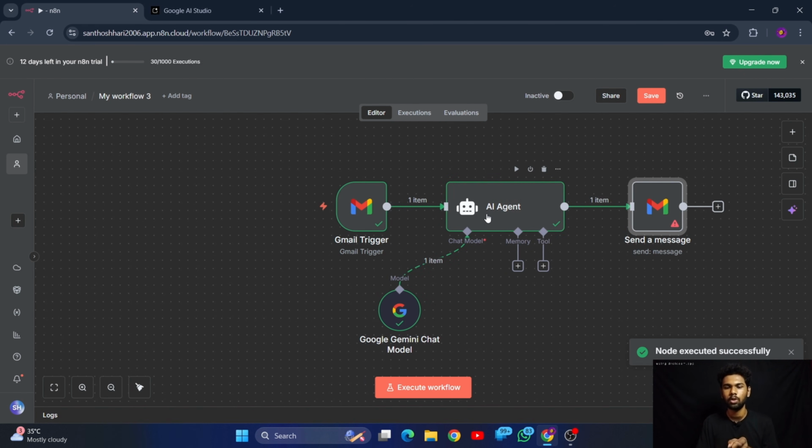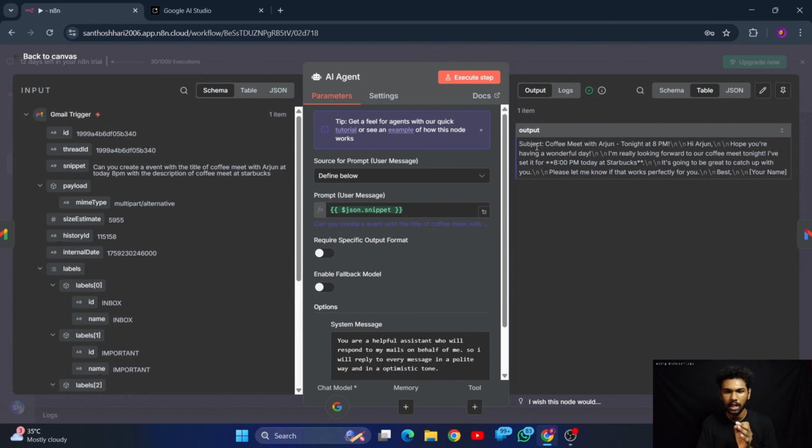Well, this node also executed. This is where the problem actually arises. We can open this one and see what output we have got. We have got the output as subject, coffee meet with Arjun tonight 8 p.m.